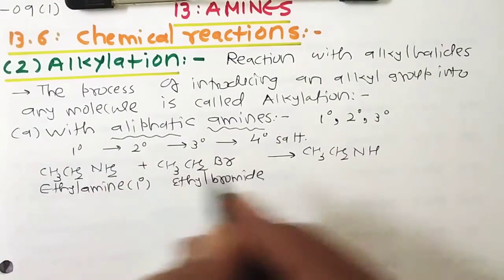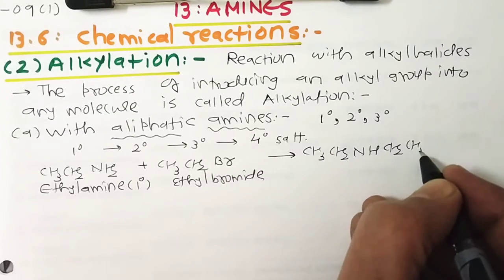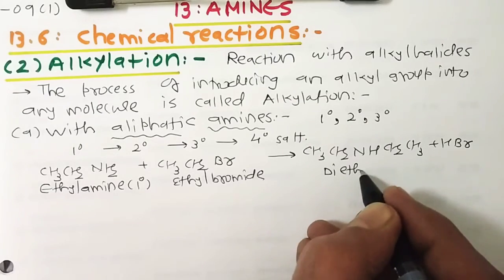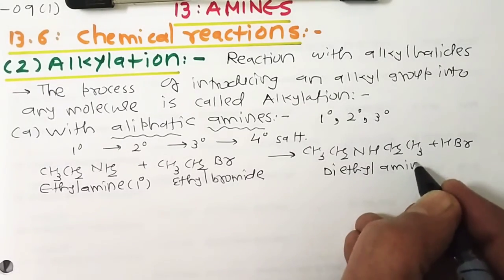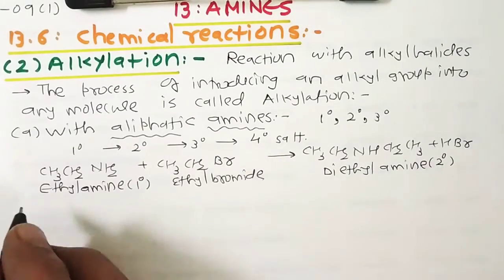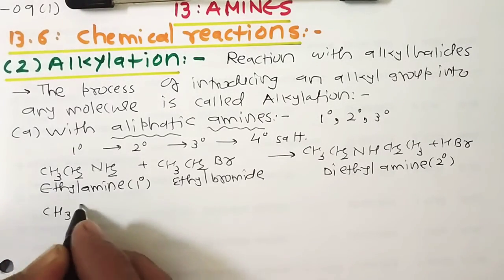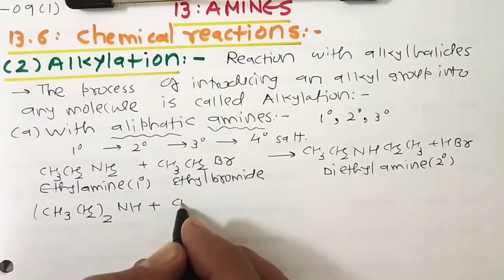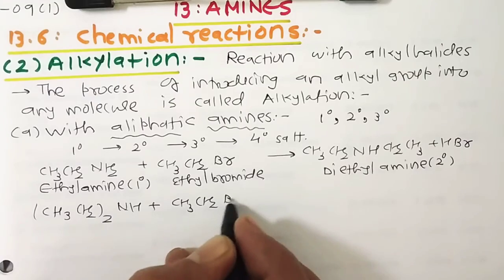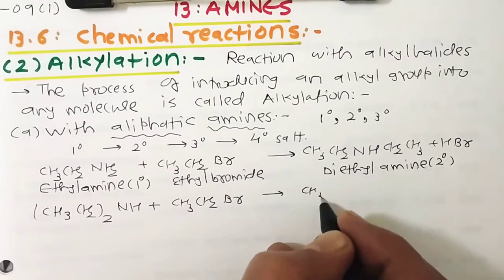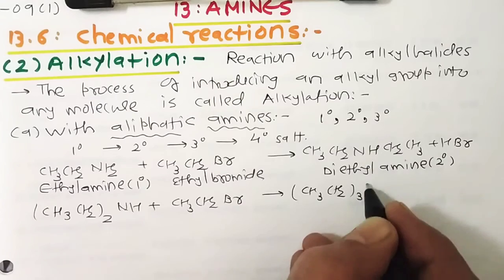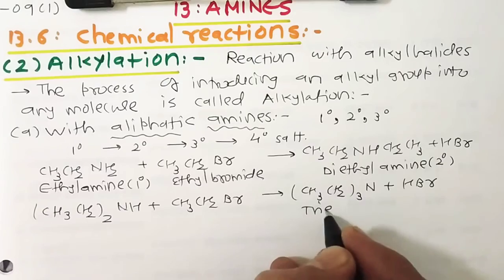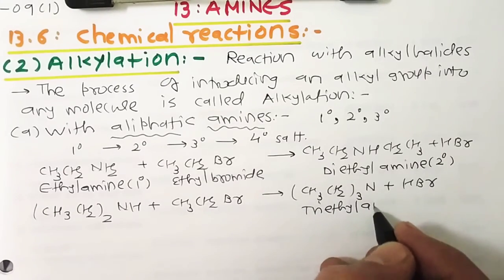So CH3CH2NHCH2CH3 is what we get, and it is diethylamine, a secondary amine. Now this diethylamine, (CH3CH2)2NH, further reacts with ethyl bromide. So it is converted into (CH3CH2)3N plus HBr. So it is converted into triethylamine.